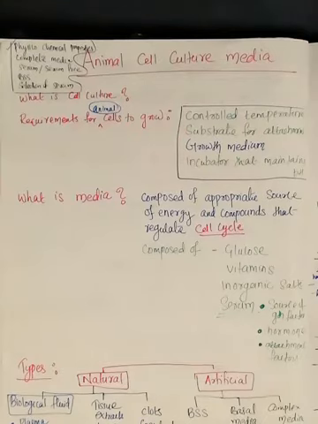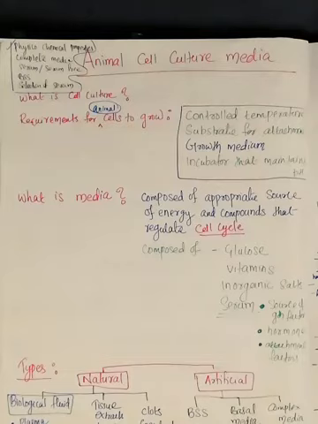So before starting with the culture media, you should understand what you mean by animal cell culture. What do you mean by cell culture generally? Not animal cell, any cell culture. Cell culture means we are culturing the cells in in vitro condition. So in the case of animal cell culture, you have to write the definition for cell culture first. So cell culture, it's a major technique in life science. All of you agree with that?